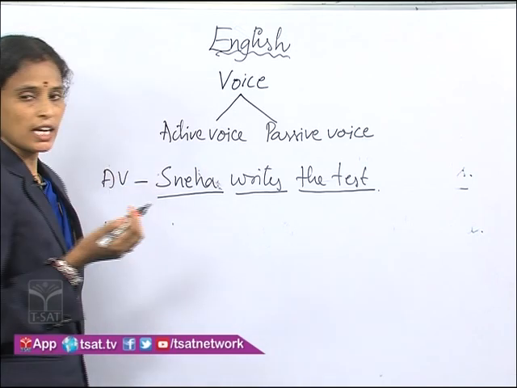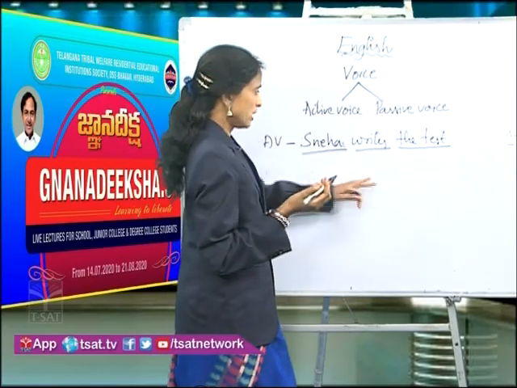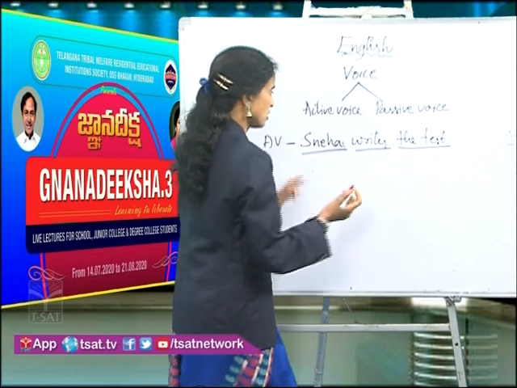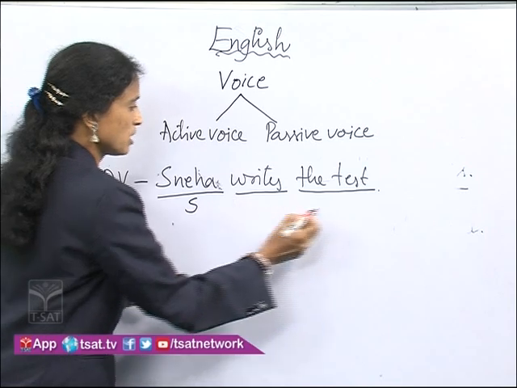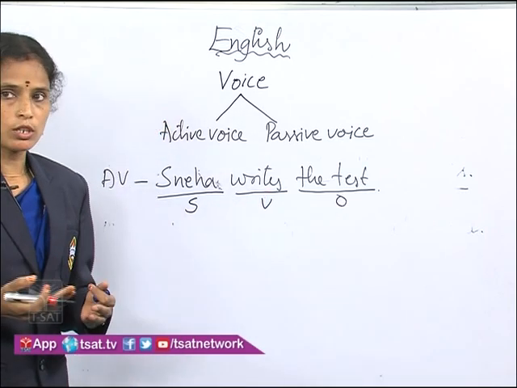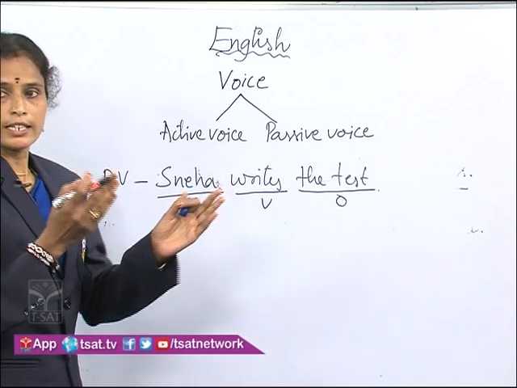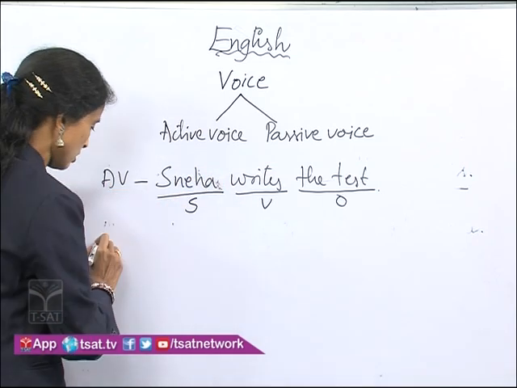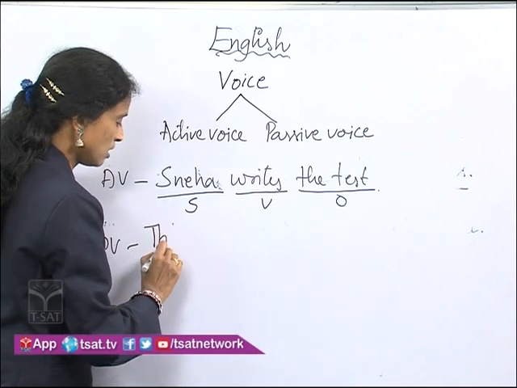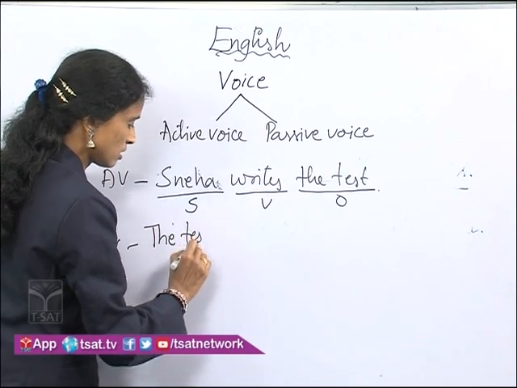Now let us apply the rules to change this active voice into the passive voice. Let's say, as I told you, this is a subject and this is object and this is verb. Yes, the subject and object of the active voice will get changed in the passive voice. Now let's start. The object becomes the subject in the passive voice: the test.